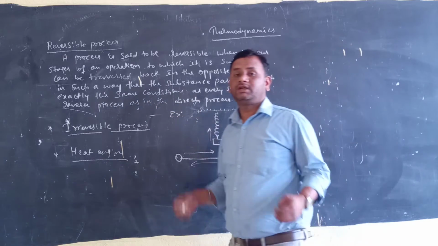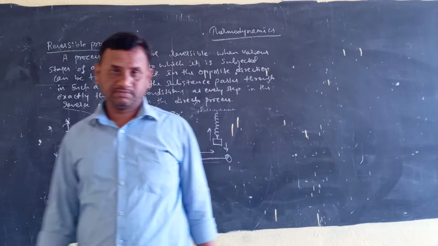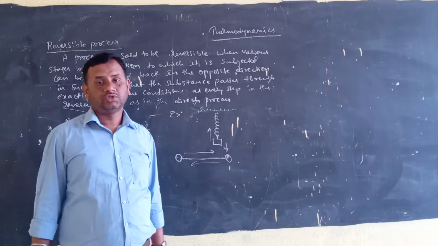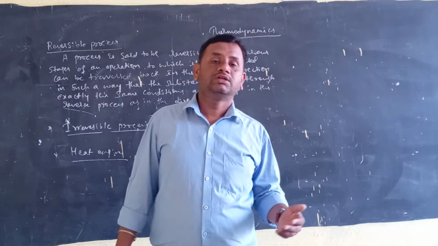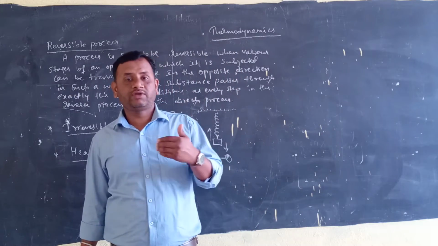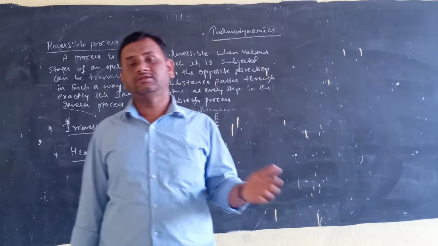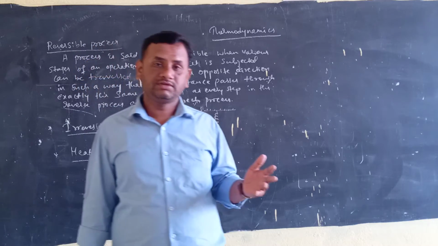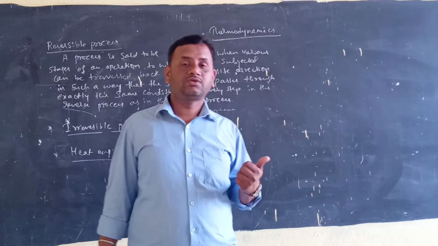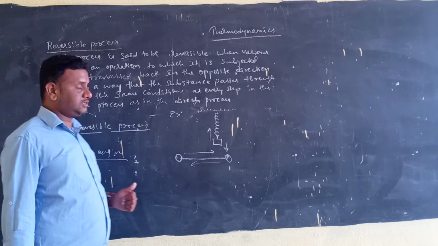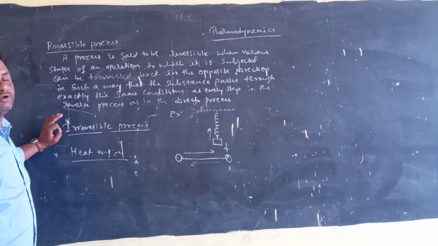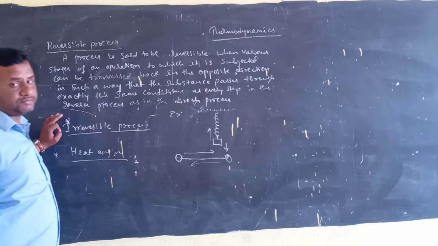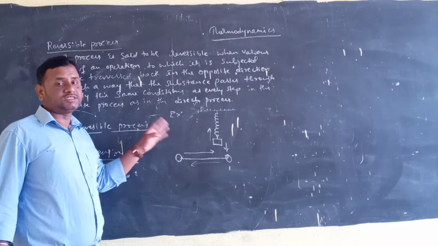Say for example, diffusion of two gases, or say one more example, we can take the exchange of heat between the system and the surrounding when they are at different temperatures. That is an irreversible process. So an irreversible process is a process in which we cannot retrace back to its initial state.